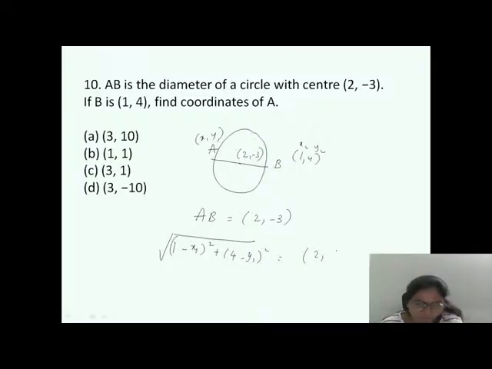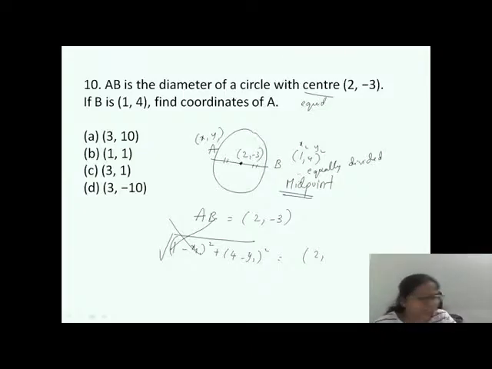Oh, we have to do distance formula only. I told you yesterday in live also, whenever you see center, equidistant, the center means what? It is dividing the AB into exactly equal. Okay, so no need to go to the distance formula. Go with the midpoint formula. When you will use midpoint? When a line is equally divided, then you have to use directly midpoint formula. No need to go with the distance.